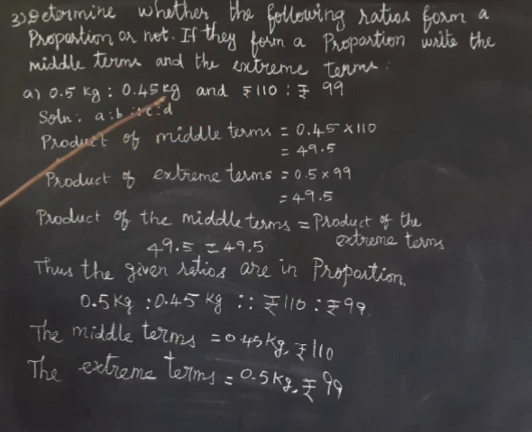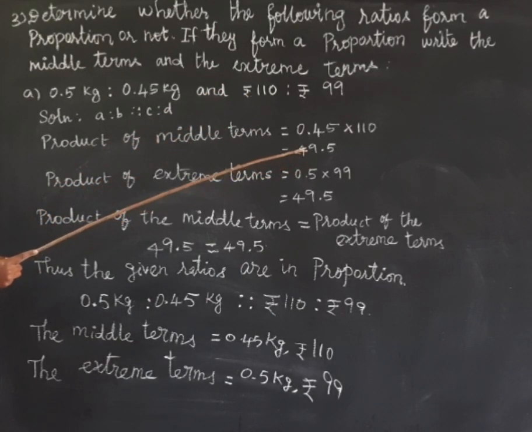We have to multiply the two middle terms in the center. So 0.45 into 110 is 49.5.